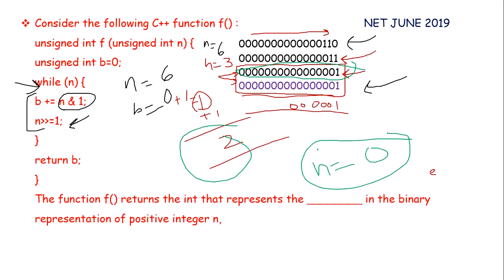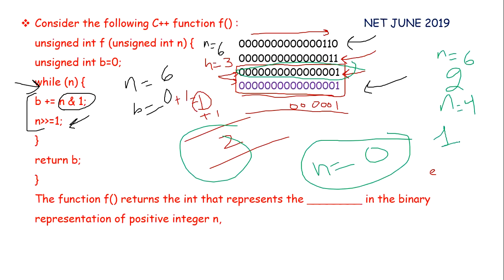When the value of n is 0, there will be no third iteration. So we will exit from this loop and return the value of B. Now in this case, when we have n equals 6, the value of B is 2. For n equals 4, the value of B is 1.